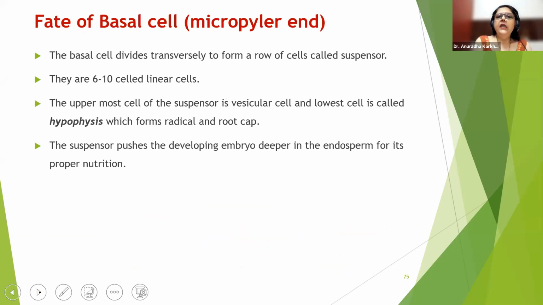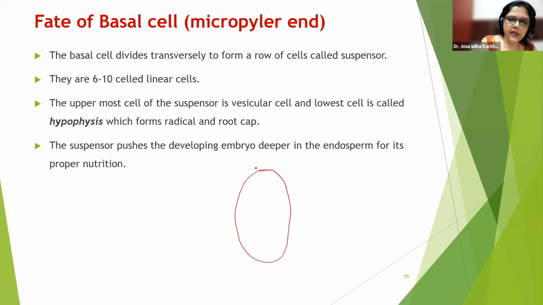What will happen to the basal cell which is lying at the micropylar end? We are talking about the basal cell, which is large; above it is a smaller one, which is the apical. So we are talking about this cell, the basal cell. This is the apical cell. What is going to happen to it, we now have to see. Yes, what's your doubt, beta?